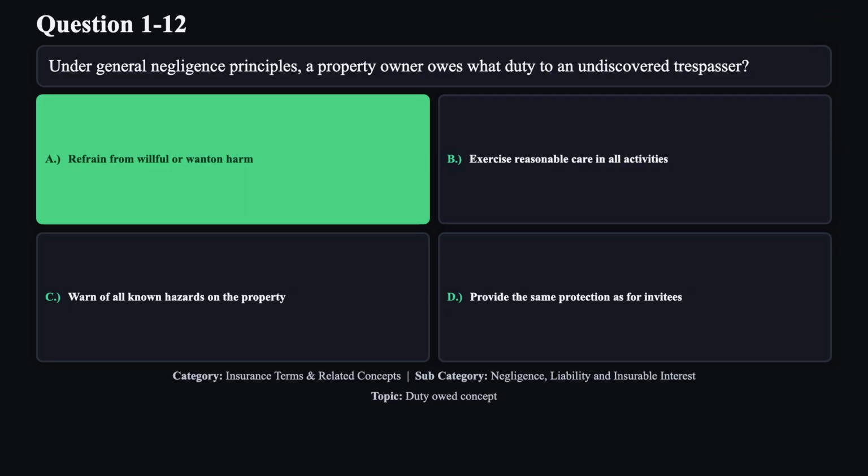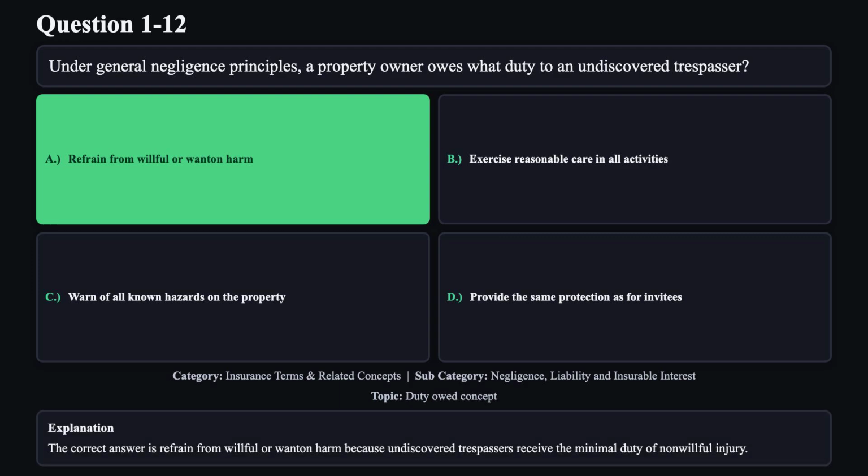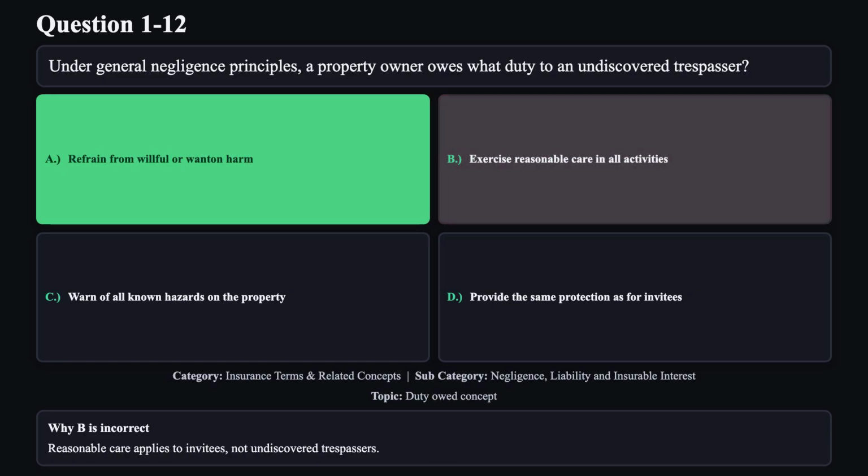The correct answer is A. The correct answer is refrain from willful or wanton harm because undiscovered trespassers receive the minimal duty of non-willful injury. Reason B is not correct. Reasonable care applies to invitees, not undiscovered trespassers.